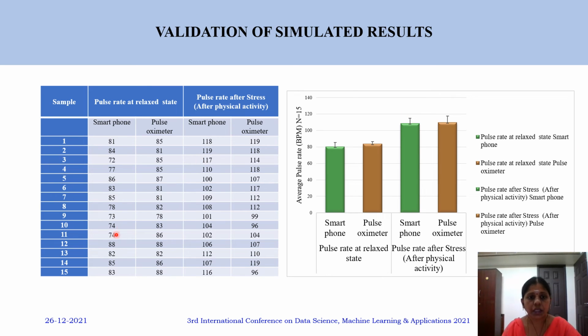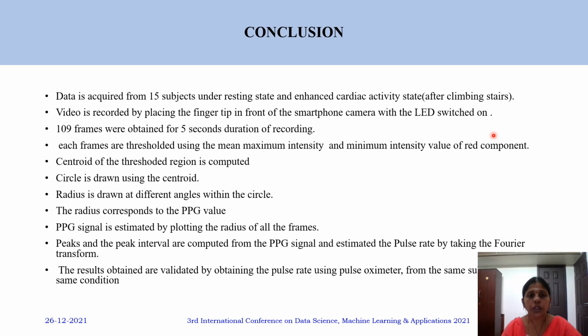Here we can see the table showing, for the 15 participants, the pulse rate estimated using the smartphone and using the pulse oximeter, under the relaxed condition, and here under the physical activity. And here we can see the plot of the error, or the difference between the estimated pulse rate and the actual pulse rate from the pulse oximeter.